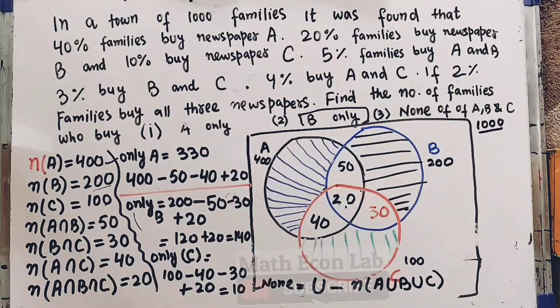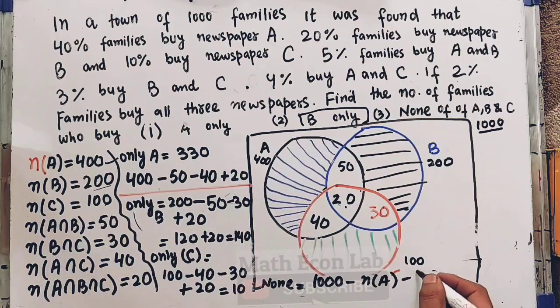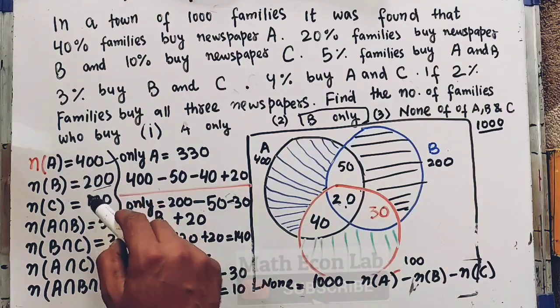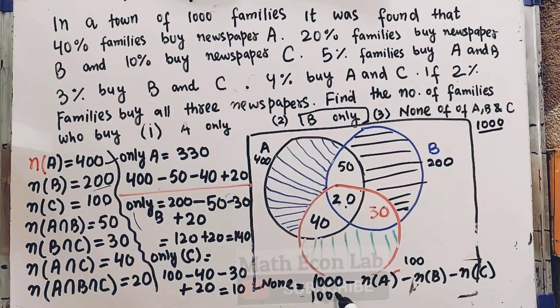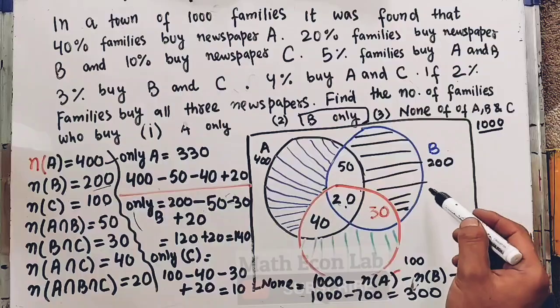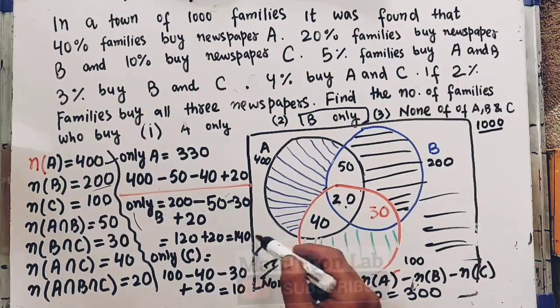Or simply, there are 1000 families. From this we subtract the number of families who buy newspaper A, B, and C. So 4 plus 2 plus 1 is 700. So 1000 minus 700 will give us 300. So 300 are those families who do not buy any newspaper. That is this very area outside the circles.